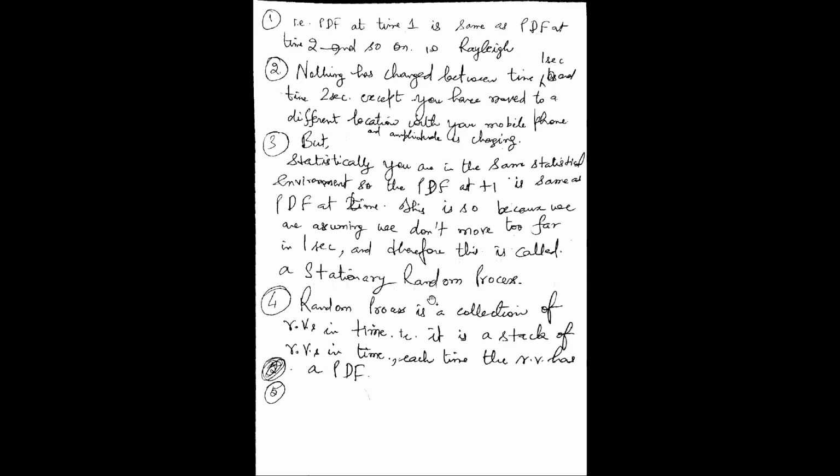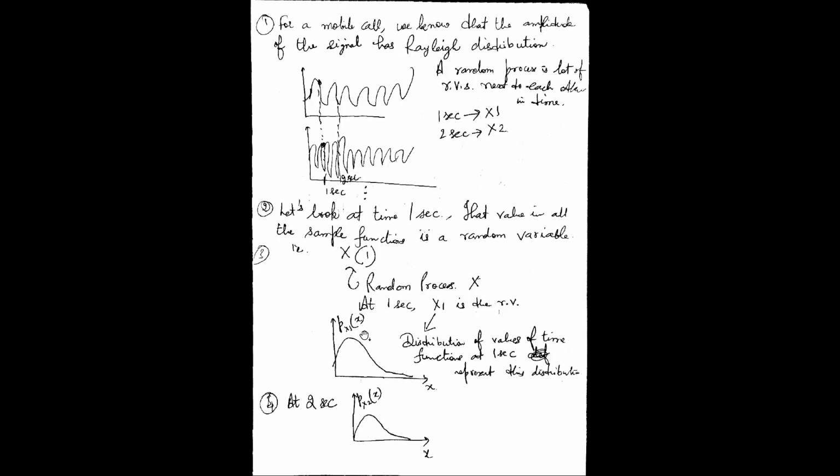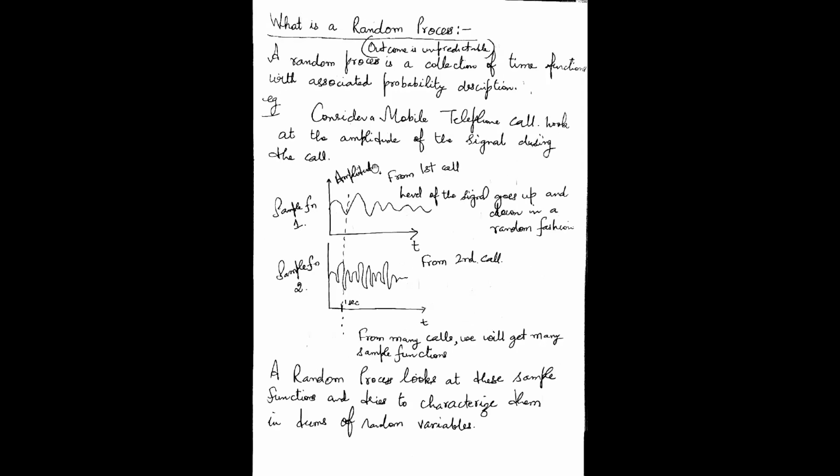So let's look at the random process again. A random process is a collection of random variables in time. Please, from where I have started, a random process is a collection of time functions with associated probability description. I'm taking the example of a mobile call. At 1 second, what is the random variable x1? At 2 seconds, what is the random variable x2?